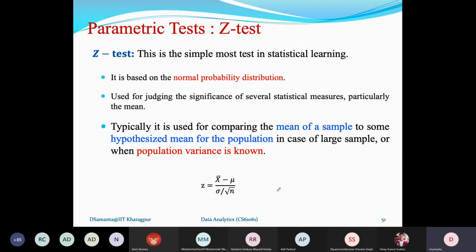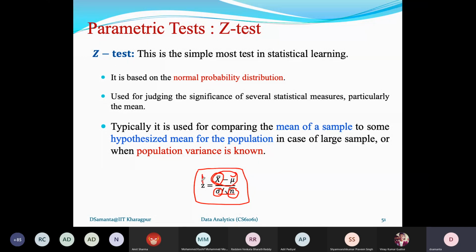So here you can see the formula to calculate the Z value from given sample statistics. X bar is from your sample mean, mu is the population mean to compare with, sigma is known, and the sample size is anyway known to you.